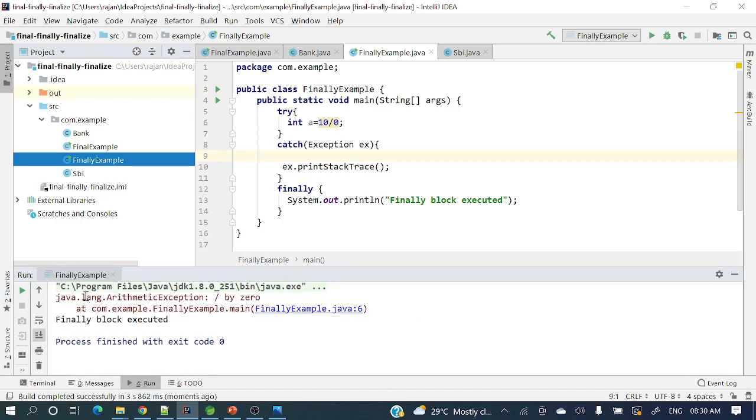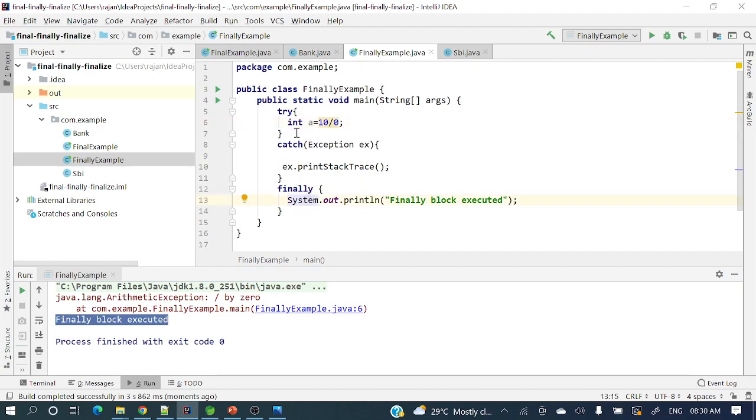If you see, java.lang.ArithmeticException divide by zero, and then the finally block executed, right? So if an exception is occurring, then the finally block is executing.